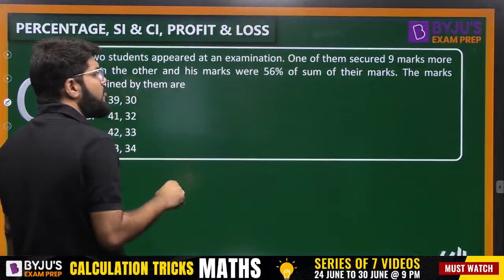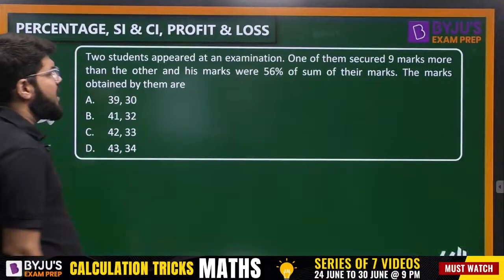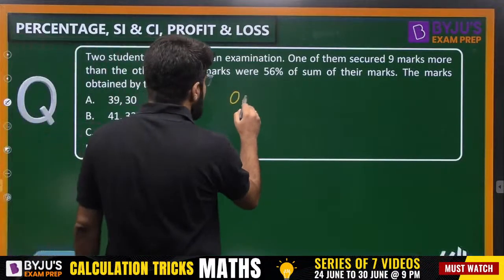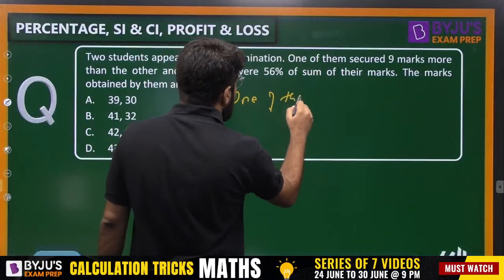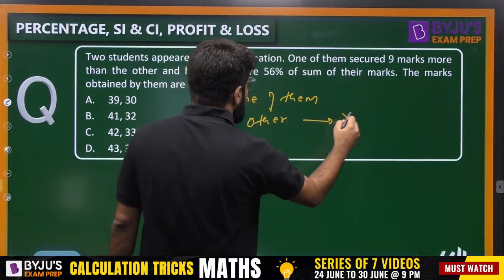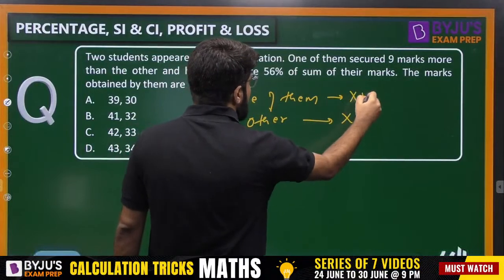One of them secured 9 marks more than the other, and his marks were 56% of the sum of their marks. So the one of them that they are talking about secured 9 marks more than the other. Let's say the other guy secured x. So one of them secured x plus 9.